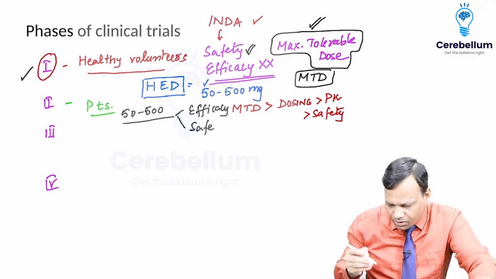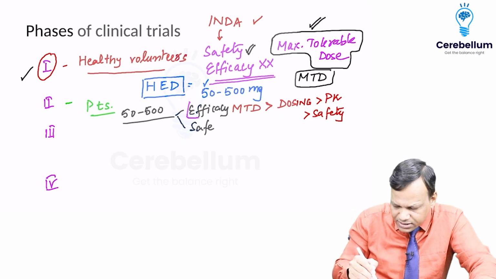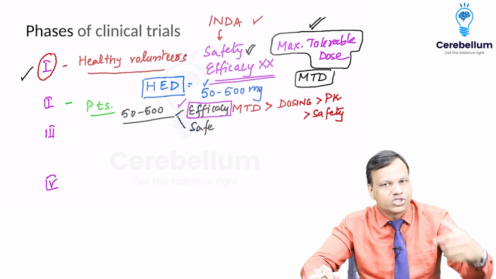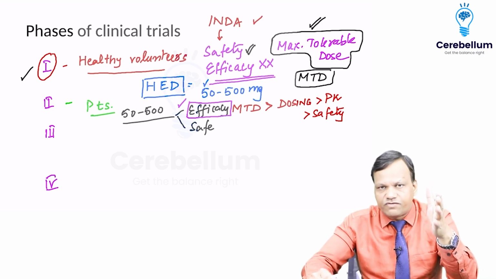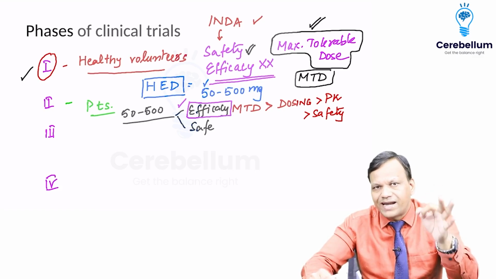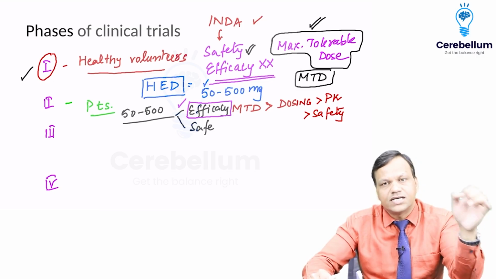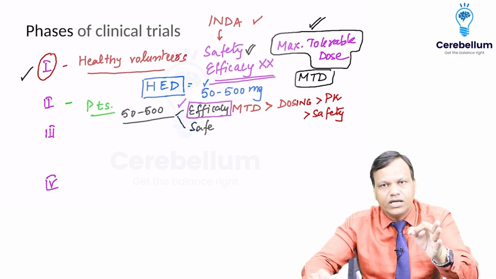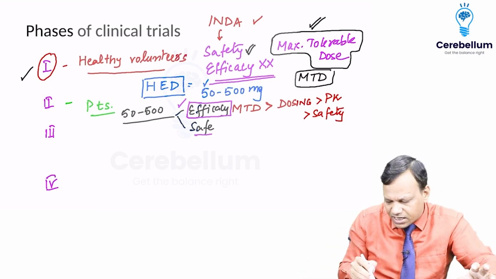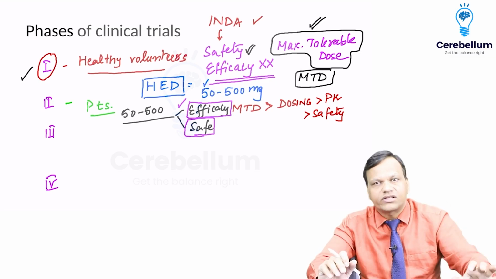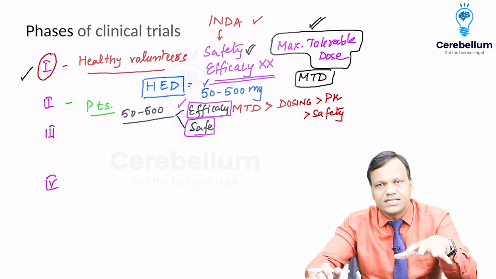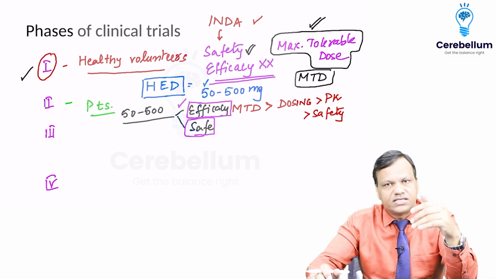What is important to remember is that phase 2 trials are the first phase in which we can test the efficacy of a drug, because in phase 1 we cannot know the efficacy. So if the MCQ asks in which phase we can first test the efficacy of a drug, yes, it is phase 2 trial. Apart from efficacy, side by side we will also note safety. If any different adverse effect has come, we can note that down. So in phase 2 trials, efficacy is tested for the first time.